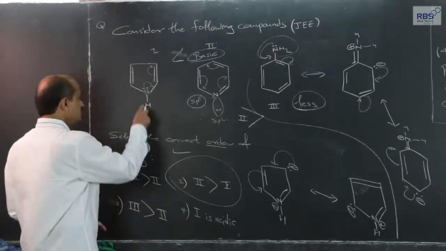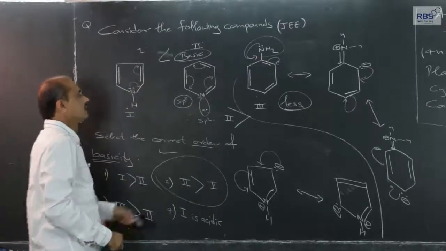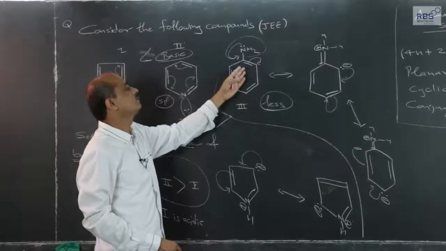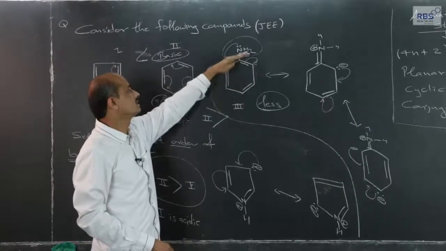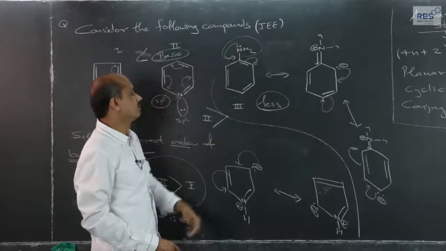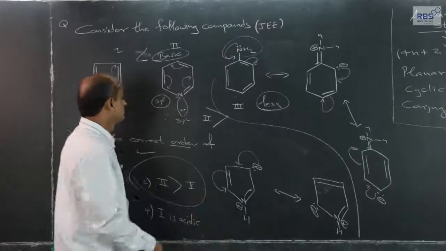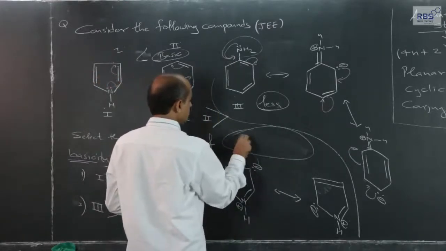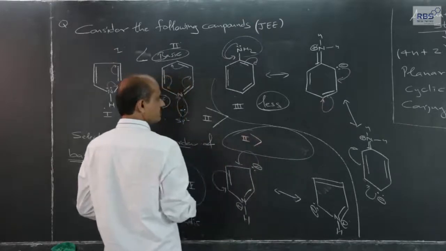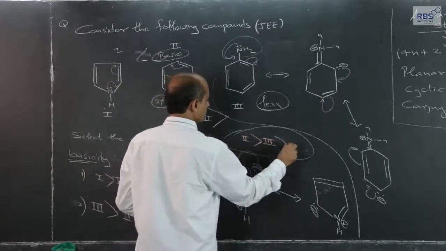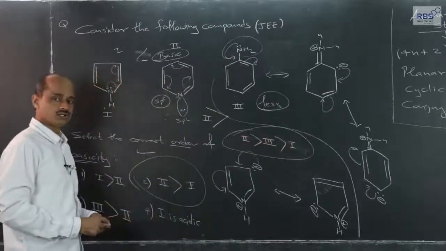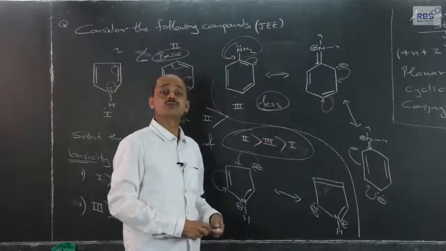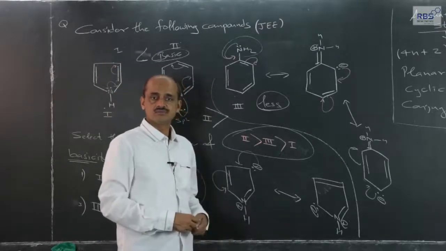The major factor is that this lone pair is a direct part of the resonance, and this lone pair is part of the conjugation. So, relatively this is more easily available. The lone pair on nitrogen, which is outside the aromatic ring, is more easily available. So, if the order were asked, then the order would have been 2 most basic, then 3, and lastly 1. Basicity order is the tendency of the lone pair of electrons on nitrogen to accept H plus ion from an acid. Very interesting question.